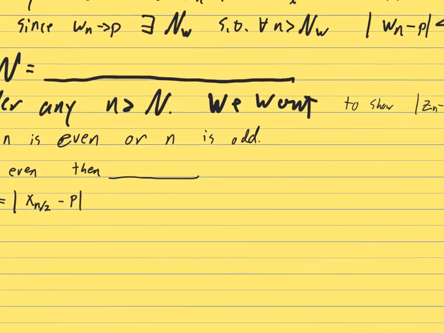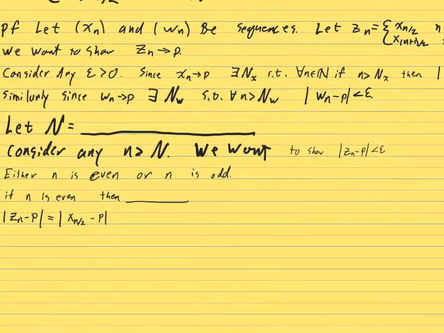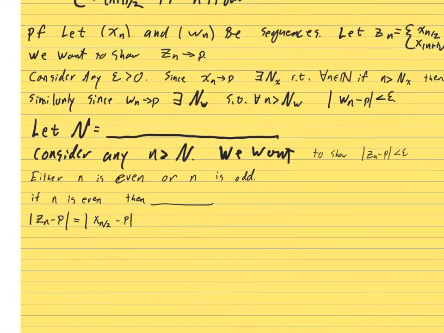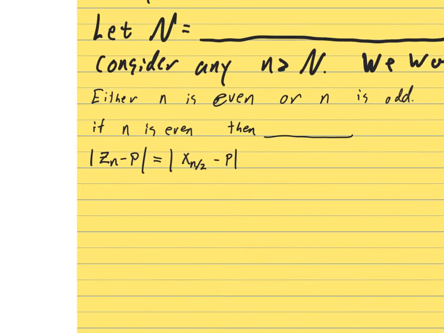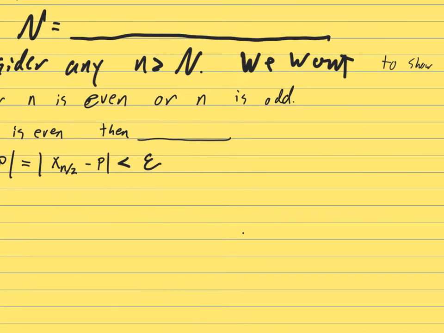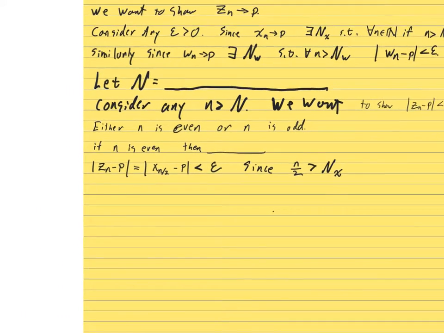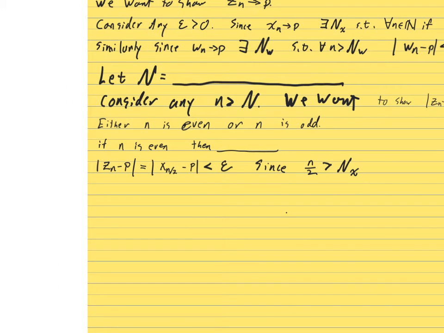Oh, but wait, as long as n over 2 is bigger than big N_x, then the absolute value of x_{n/2} minus p is less than epsilon. So let's just write that. It is less than epsilon, since n over 2 is greater than big N_x. So that had better happen.